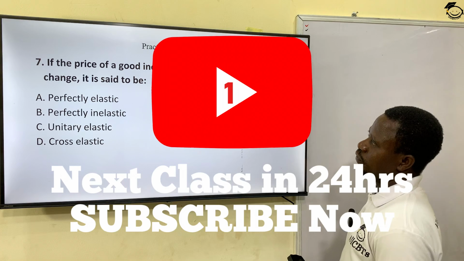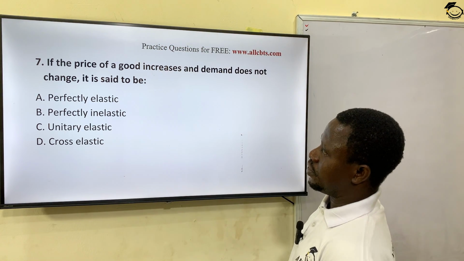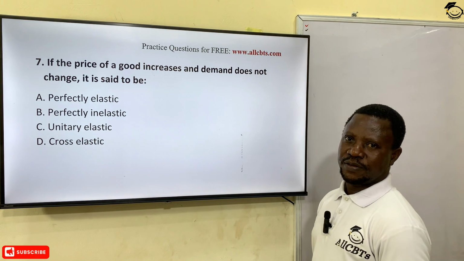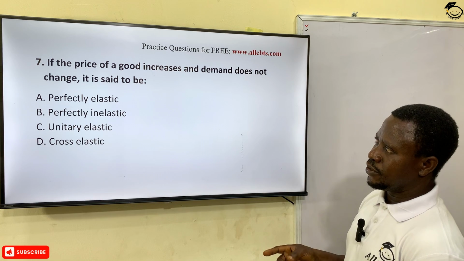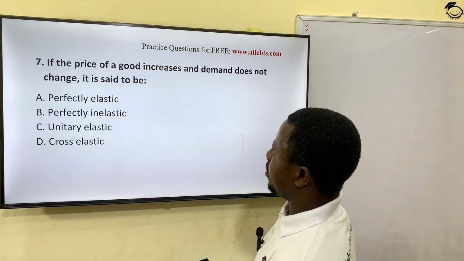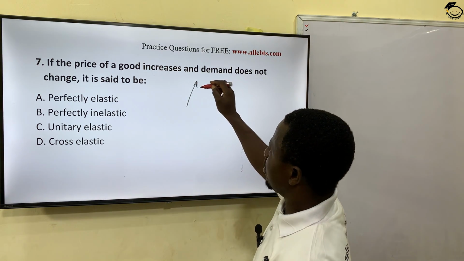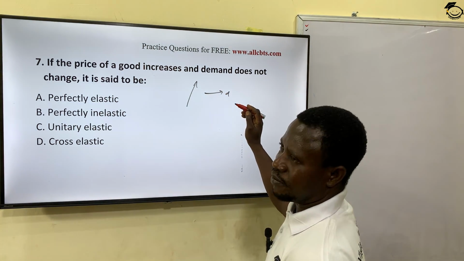If the price of a good increases and demand does not change, it is said to be. In other words, the price increases, but the demand does not change. Demand still remains the same.